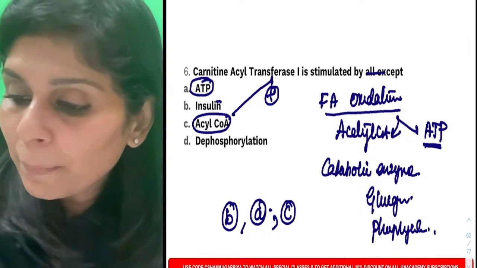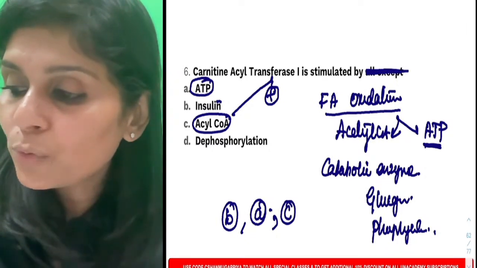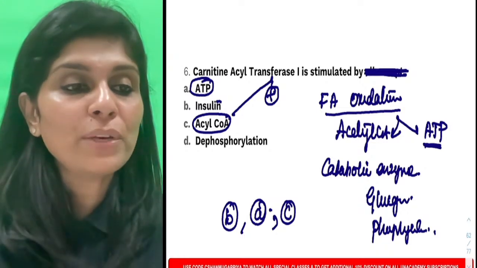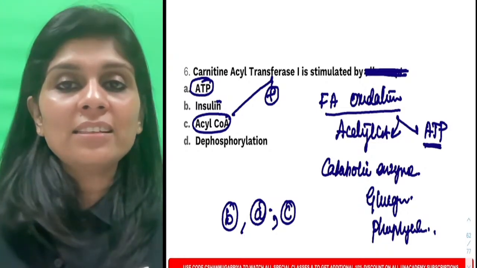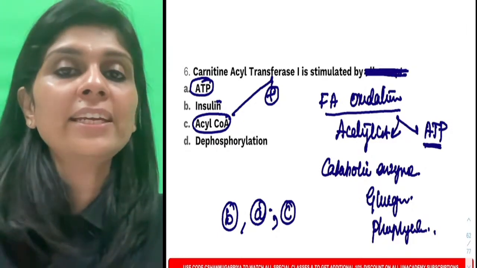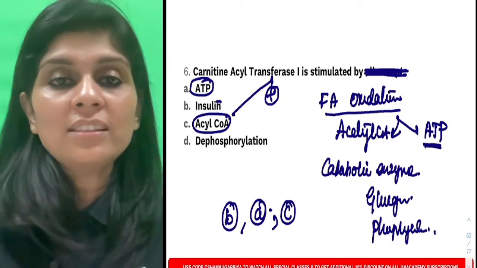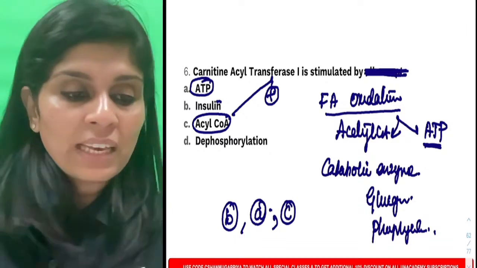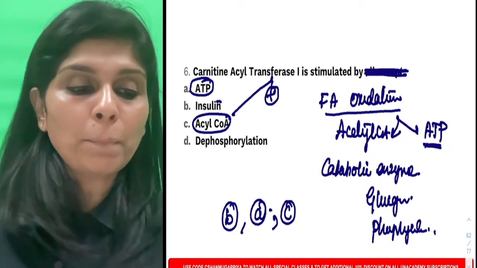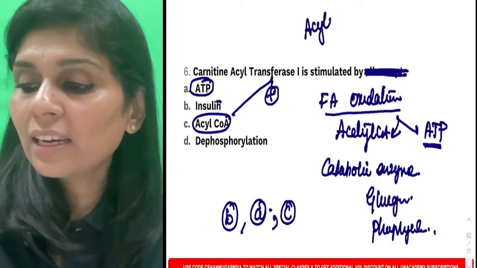So the question should have been, carnitine acyl transferase 1 is stimulated by what? If the question was this, then what will be your answer? It should be stimulated by its substrate. What is its substrate? Acyl-CoA. If the question was carnitine acyl transferase 1 is stimulated by, then your answer should be acyl-CoA.